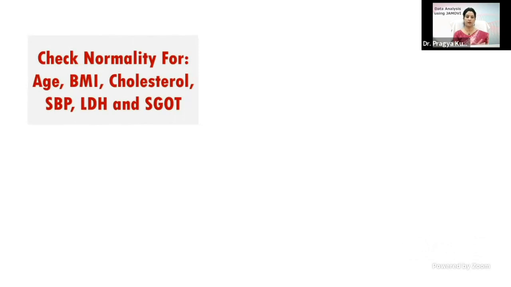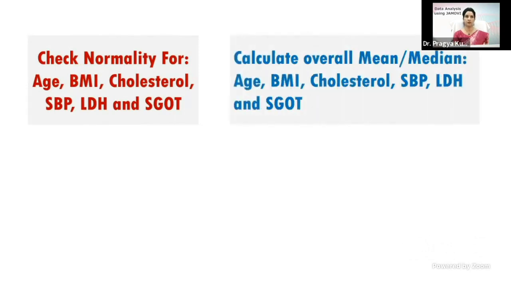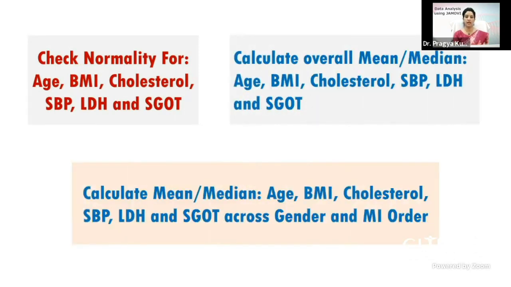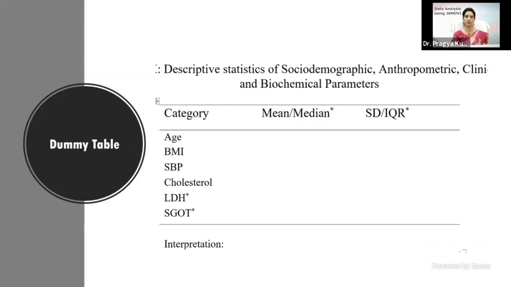Then you have to check for the normality that we have seen, the overall calculation of mean, median, and mode, and then you have to report it. So this is the dummy table for all these socio-demographic, anthropometric, clinical and biochemical parameters. Depending on the skewness of your data, you will report mean or median along with standard deviation or the interquartile range.